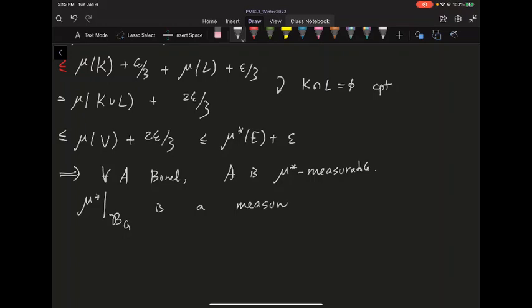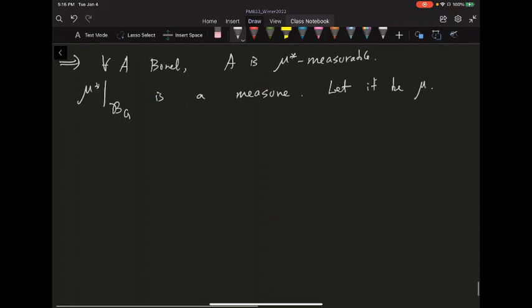And again, let's forget about the star. Let's just abuse the notation again and let it be mu instead. Let's just ignore the star from now on. So now we finally constructed a measure. We started from a mu defined on the compact sets, we extended to the open sets, and then to an outer measure, and then finally we restricted to a Borel measure. It's finally a measure.